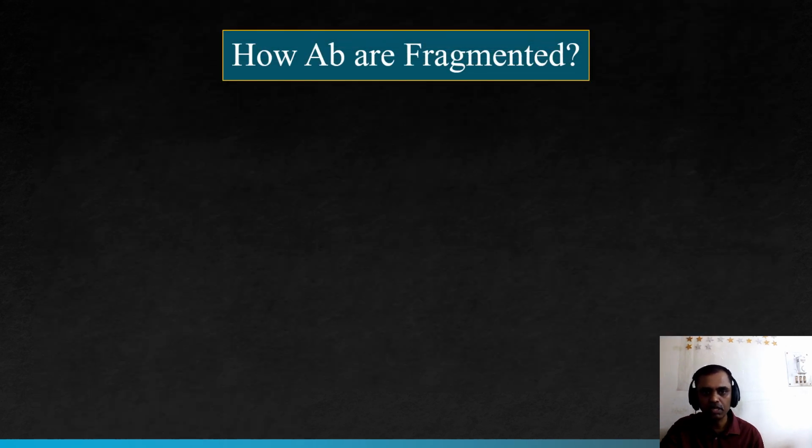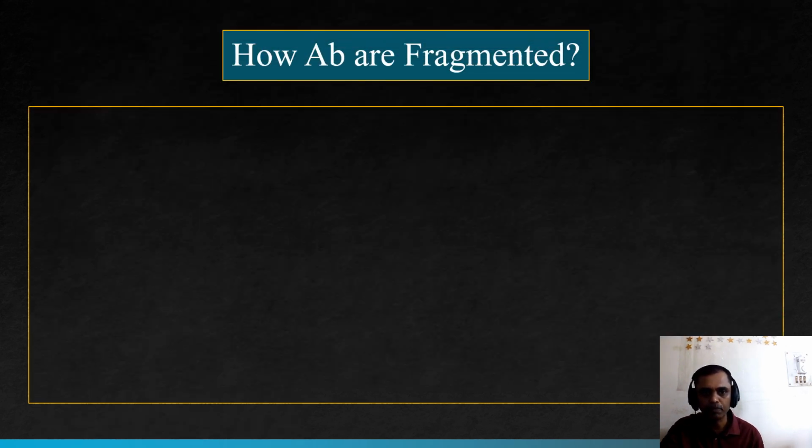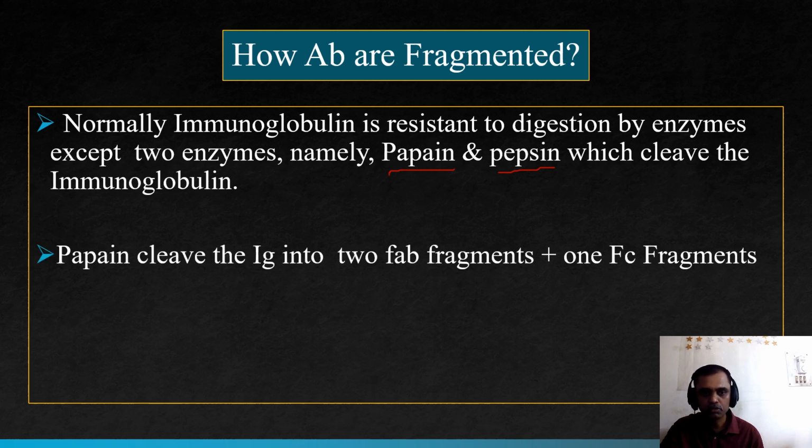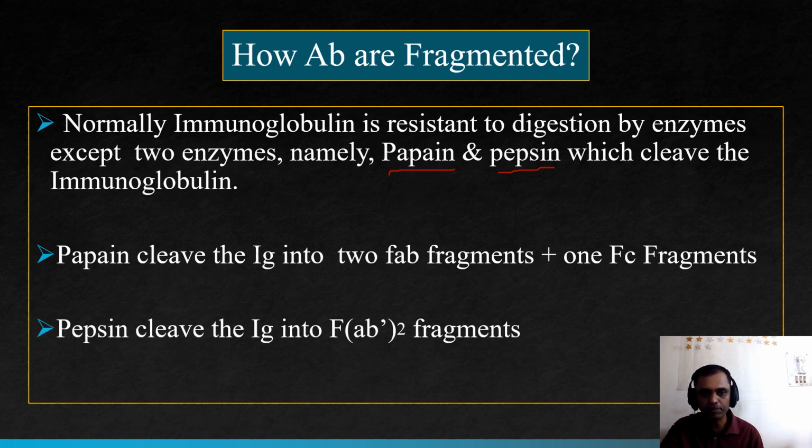Okay. Now we'll study how the antibody fragments are produced. Normally, immunoglobulin is resistant to digestion by enzymes, except 2 enzymes, namely papain and pepsin, which cleave the immunoglobulin. Papain cleaves the immunoglobulin into 2 FAB fragments and 1 FC fragment. Pepsin cleaves the immunoglobulin into F(ab')2 fragments. This is the way the antibody gets fragmented and becomes helpful for various types of studies.